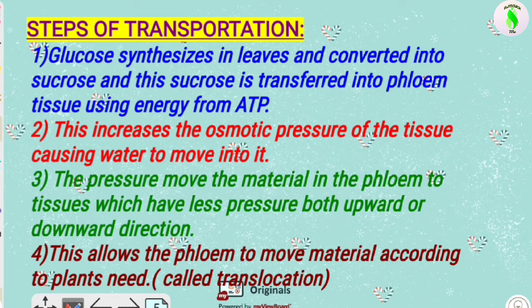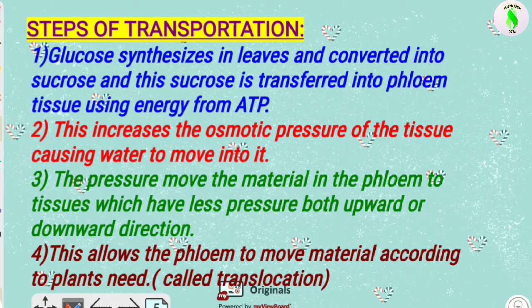Now when water and sucrose come into the phloem, the pressure of the material is very high, so it needs to change its position. It can move in the upward direction, the downward direction, or in both directions. It tries to move from the higher pressure area to the lower pressure area.